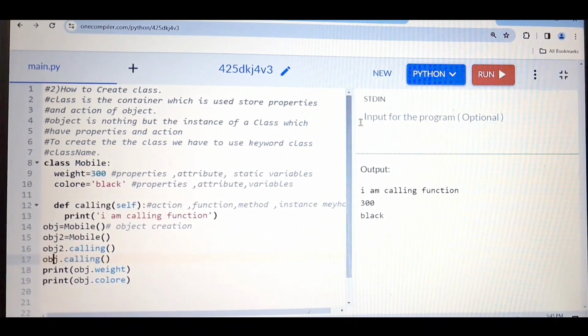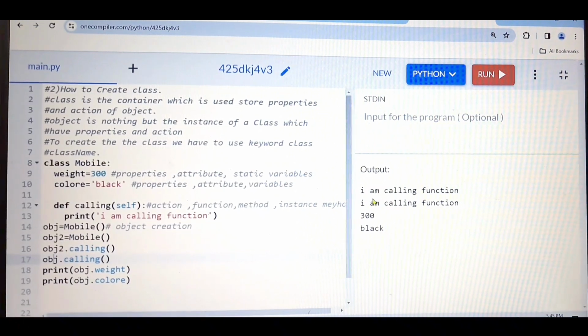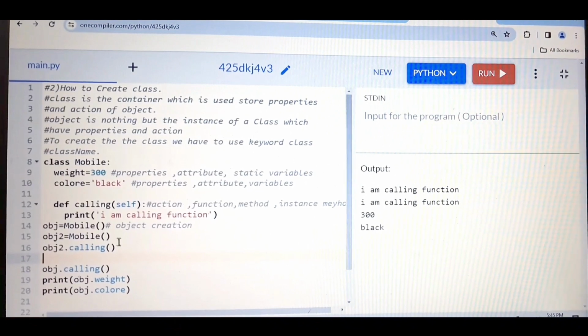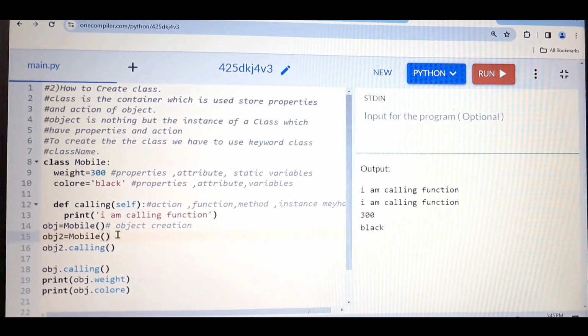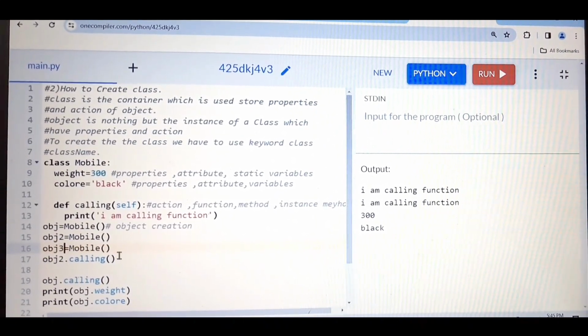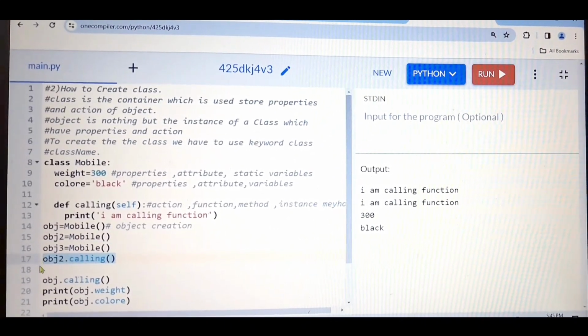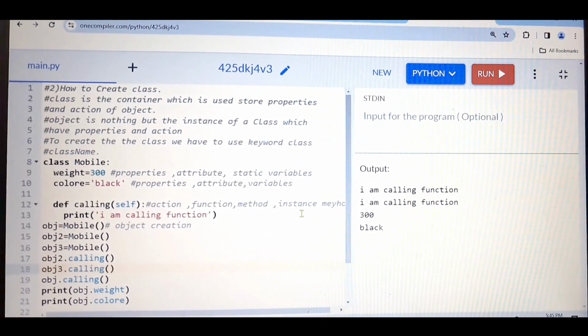Let me run. See, I am calling function, I am calling function. If I create one more object, let me show you. And here if I can, let me run.